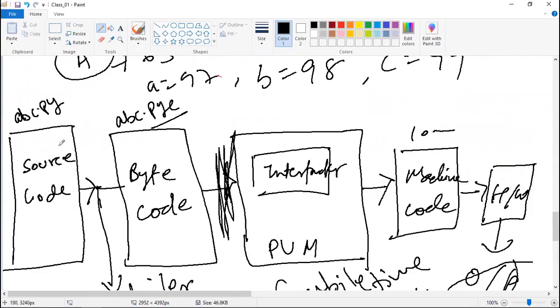So source code is basically the code which you are writing. Bytecode is the compiled file, which is the executable, which you will be passing to the user. Let's say if a user wants to use some application, you will be giving the bytecode. Let's say you have one colleague who wants to work along with you on developing the application, meaning he also wants to contribute in writing the code, then you will be giving him the source code, right?